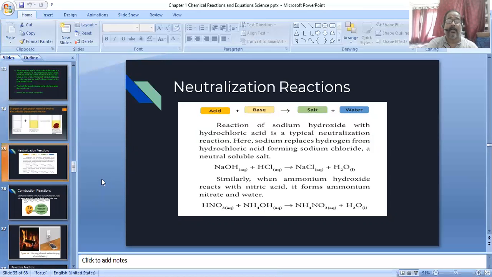So these are some examples and some types of double displacement reaction.